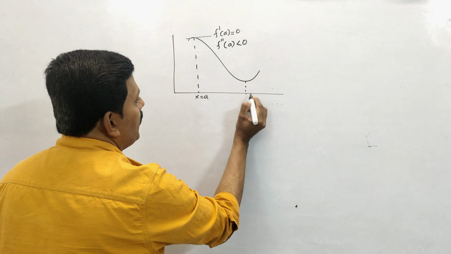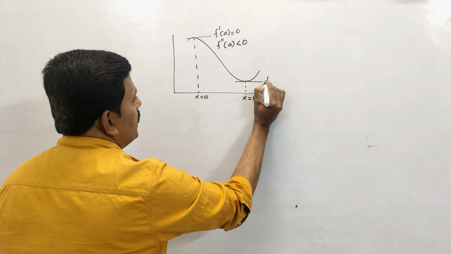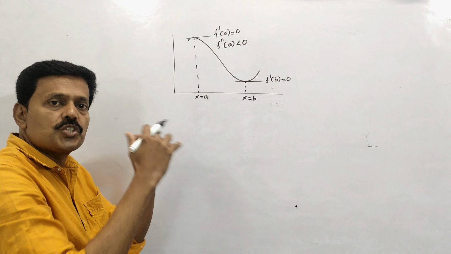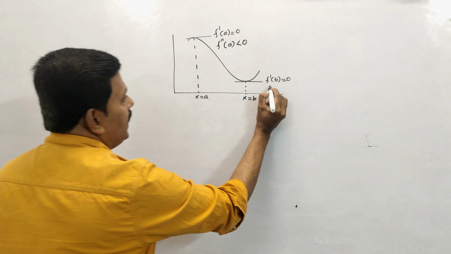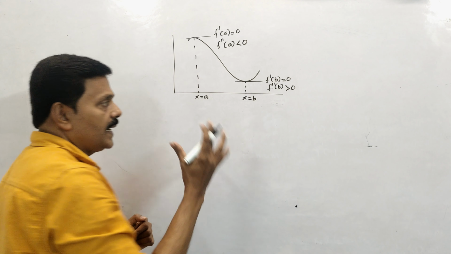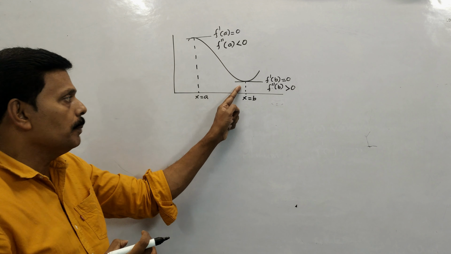For getting a local minimum, say at b, f dash b, that is the tangent, should be parallel to the x-axis. That is, f dash b equal to 0. Then its second derivative should be greater than 0. The second derivative should be positive, then it is a local minimum.